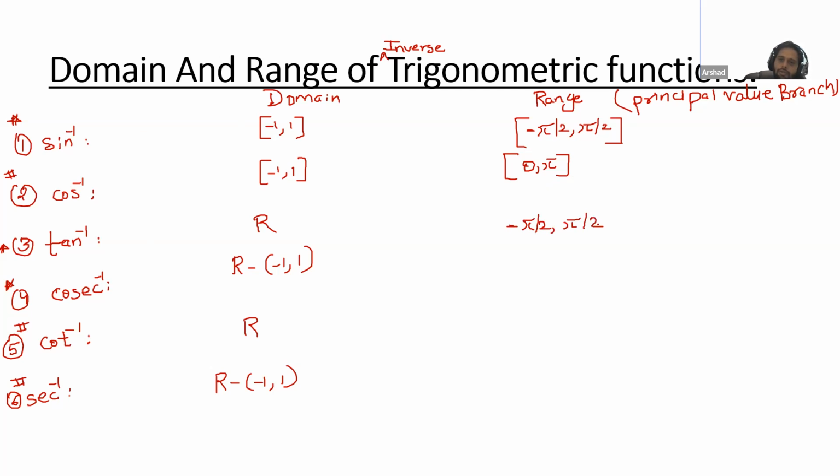Now please try to recall for what value tan inverse does not exist. Try to learn in this way. Pi by 2 and minus pi by 2. Yes, tan is sine by cos, so the denominator is 0 for pi by 2. So for this value it does not exist. So write the open interval. Now check for cosec inverse. Again write minus pi by 2 to pi by 2.